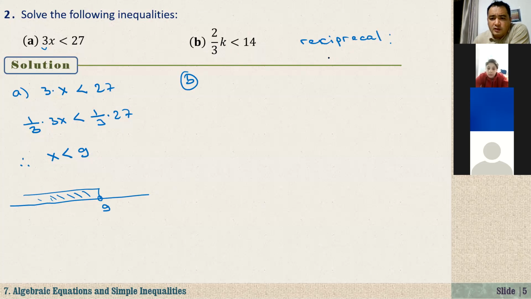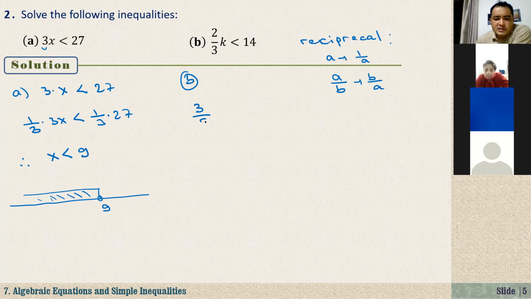What is reciprocal? Reciprocal of A is 1 over A. In general, reciprocal of A over B is B over A. Two numbers are called reciprocals of each other if their product is equal to 1. So what is the reciprocal of 2 over 3? That is 3 over 2.